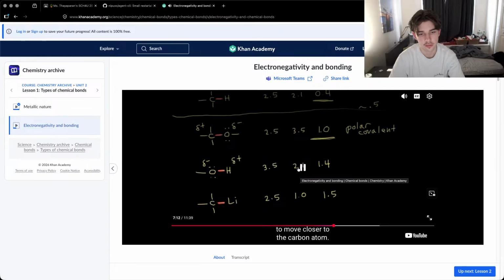So the electrons in red are going to move closer to the carbon atom. The carbon is going to have a little more electron density than usual, so it's going to be partially negative. The lithium is losing electron density, so we're going to say that lithium is partially positive.